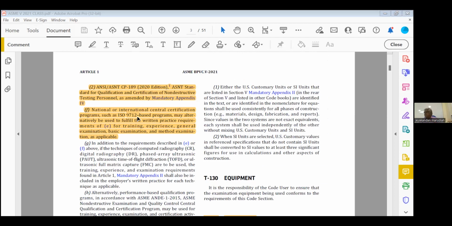Highlight this paragraph. So written practice you can write as per SNT-TC-1A, CP 189 or all this. Highlight. So now we'll go to the Article 2.